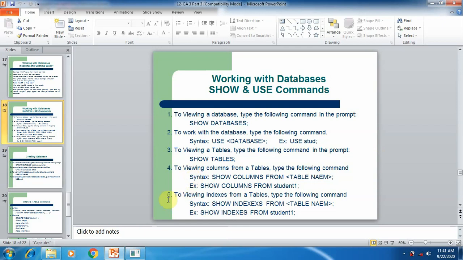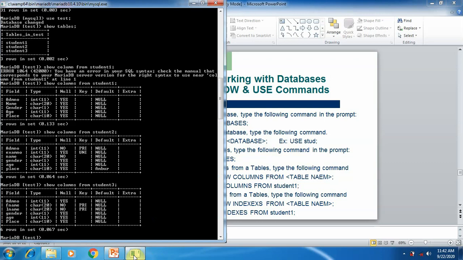Now we are going for the fifth command, to view indexes from a table. Indexes are a component used to index the table, which we are going to discuss in an upcoming topic. But we simply understand here that show indexes from table is used to display the indexes of the table, like columns. Show indexes. So show indexes from a table name.